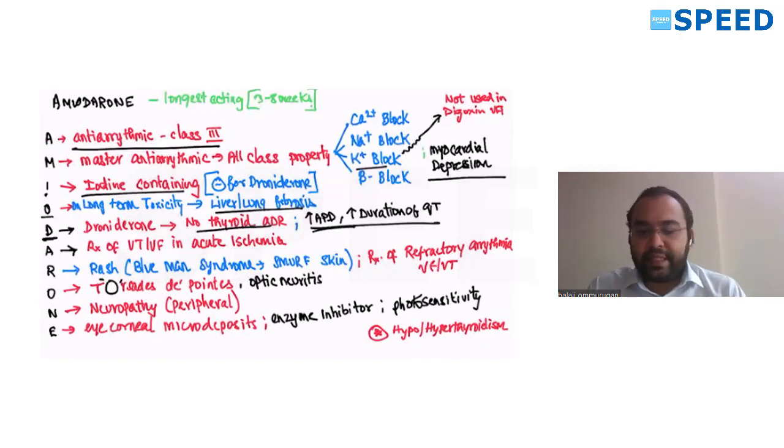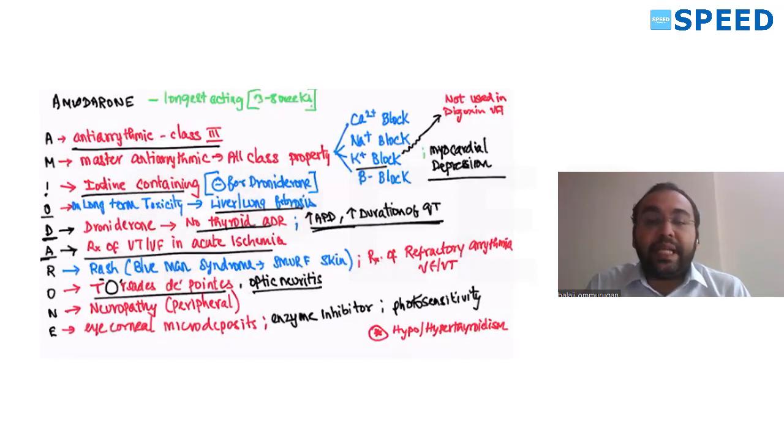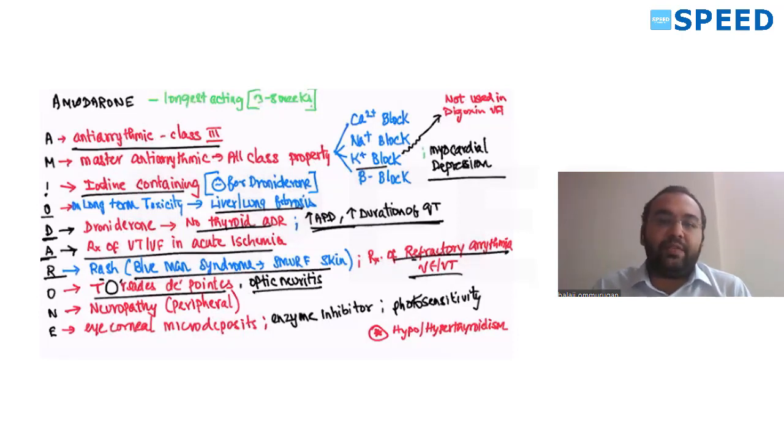Action potential duration is increased, duration of QT is also increased. So it can cause torsades de pointes. O, optic neuritis. A, treatment of ventricular tachycardia and ventricular fibrillation in acute ischemia setting, the drug of choice. R, rash, blue man syndrome, Smurf skin. It is used in the treatment of refractory arrhythmias of ventricular fibrillation and ventricular tachycardia.